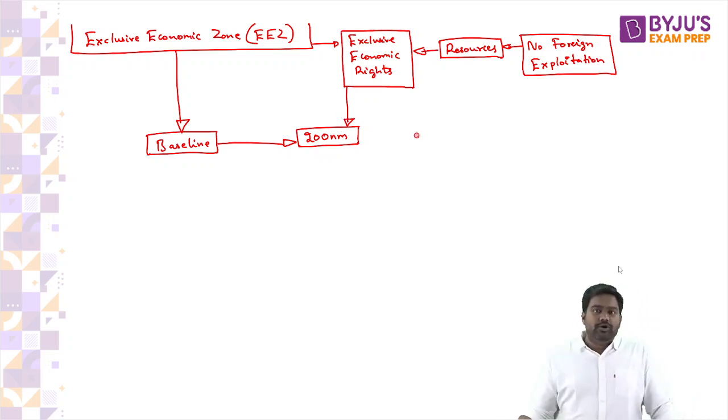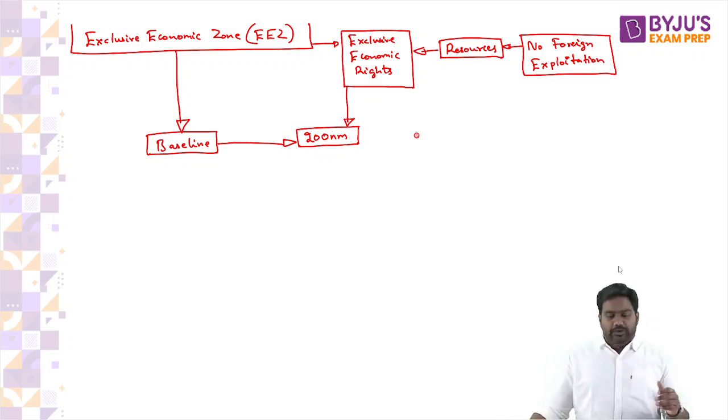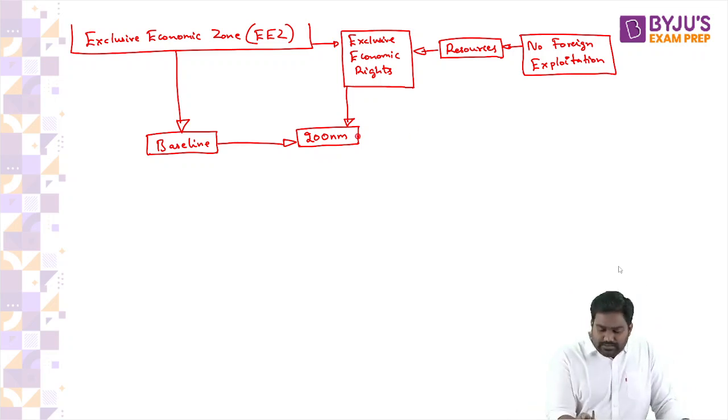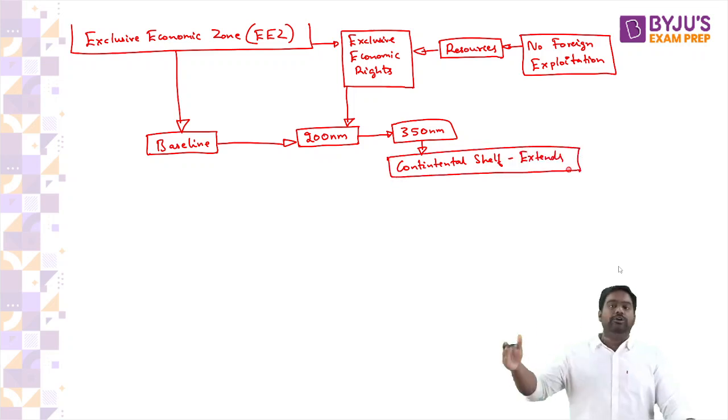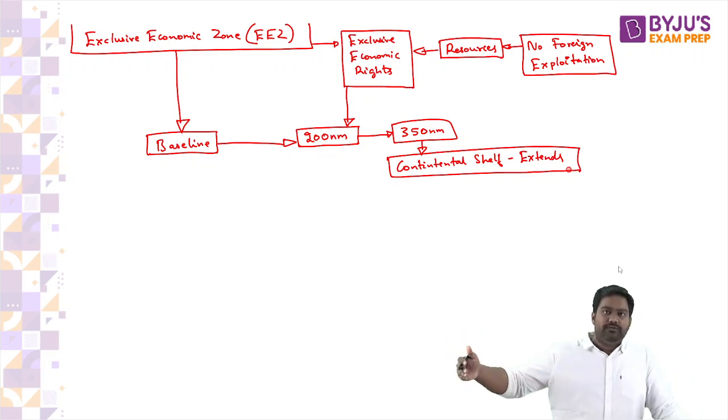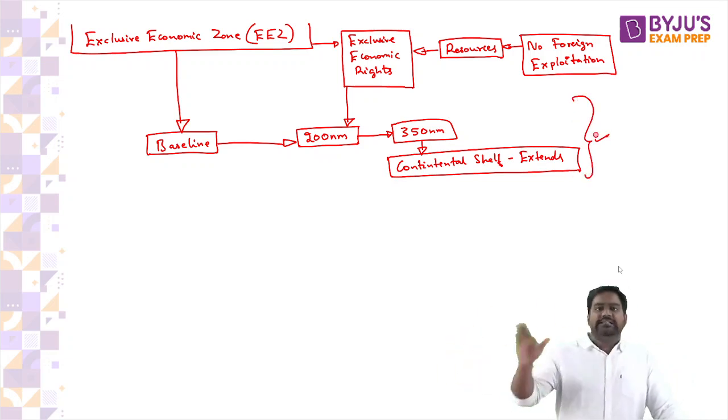Can this extend beyond 200 nautical miles? Yes or no? Is there a possibility to extend this beyond 200 nautical miles? Very few are saying yes. Shriyali has given the answer as well. Very good. Definitely it can be extended. It can extend up to 350 nautical miles, but there is a condition. You have to prove that your continental shelf is extending beyond 200 nautical miles. If you prove that, then till where your continental shelf extends, with a maximum of 350 nautical miles, till there your EEZ can be extended.